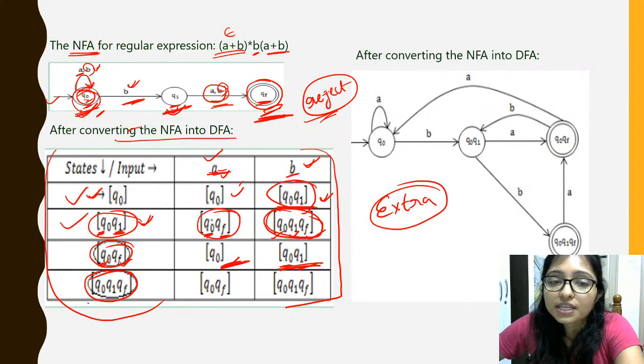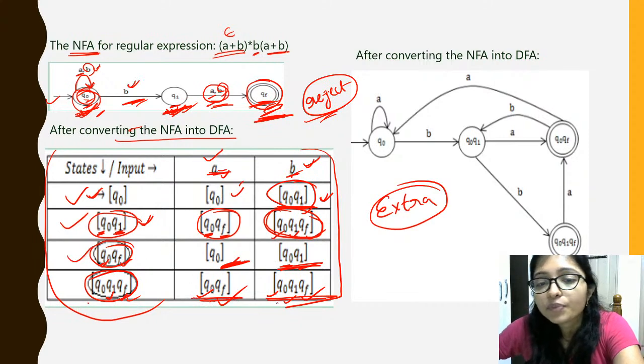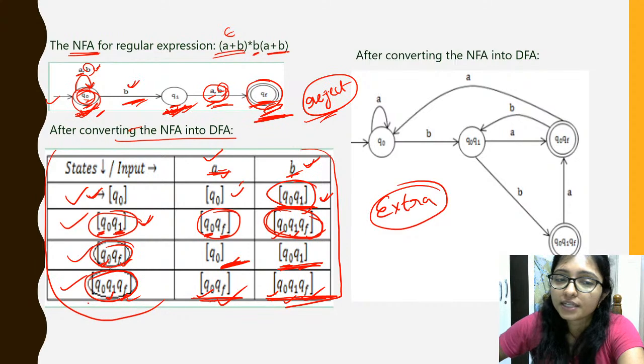Using Q0, using A, it is coming to Q0 and QF. Q1 using A coming to QF, right? And QF is not going anywhere, QF is only here. Now for the B also, Q0 is coming to Q0, and using B, Q0 is coming to Q1 and QF, and Q1 using A coming to QF. Now there is no new state. Q0, QF is already there. Q0, Q1, QF is already there.